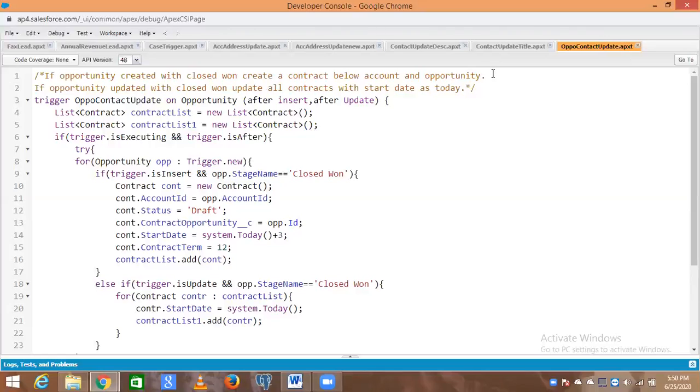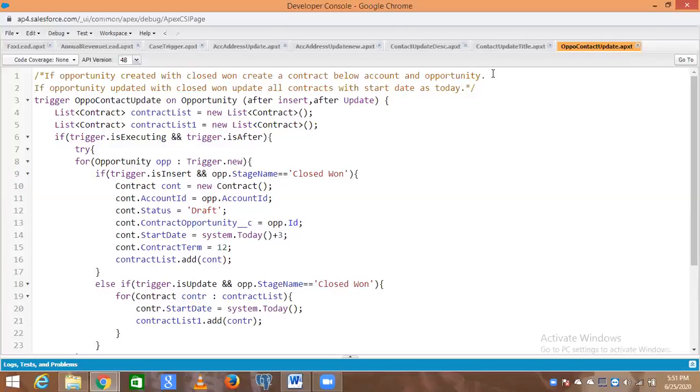Suppose an opportunity has multiple contracts, 5-6 contracts, then it will also create another contract, right? So if the opportunity with multiple contracts is updated to closed won, and we have 3 contracts, then all 3 contracts should be updated with the start date, right? Right.